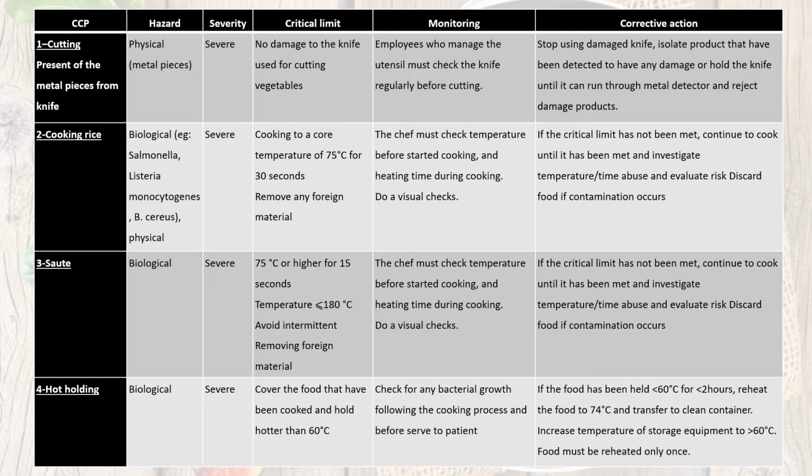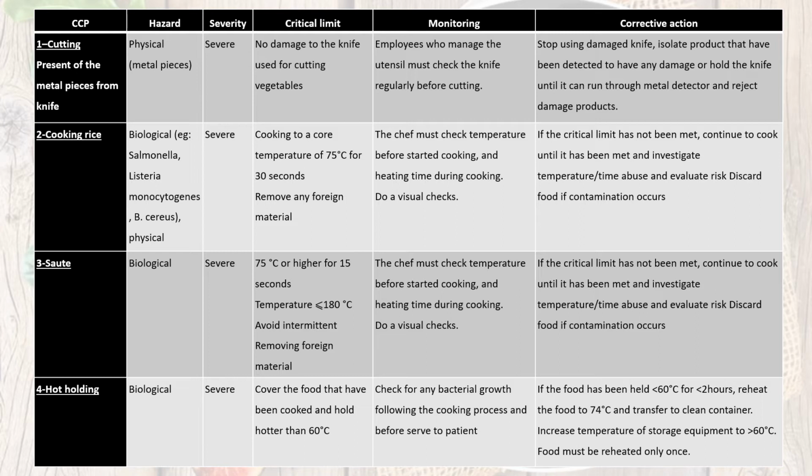For CCP1, we have cutting, and the hazard that may occur here is physical hazard, which is metal pieces. The severity is severe because it may cause harm to the patient, and the critical limit, same as the previous slide, is that we have to make sure there is no damage to the knife used for cutting the vegetables. For monitoring, the employees who manage the utensils must check the knife regularly before cutting. And for the corrective action, we have to stop using the damaged knife, isolate the product that has been detected to have any damage, or hold the knife until it can run through a metal detector, and reject the damaged product.